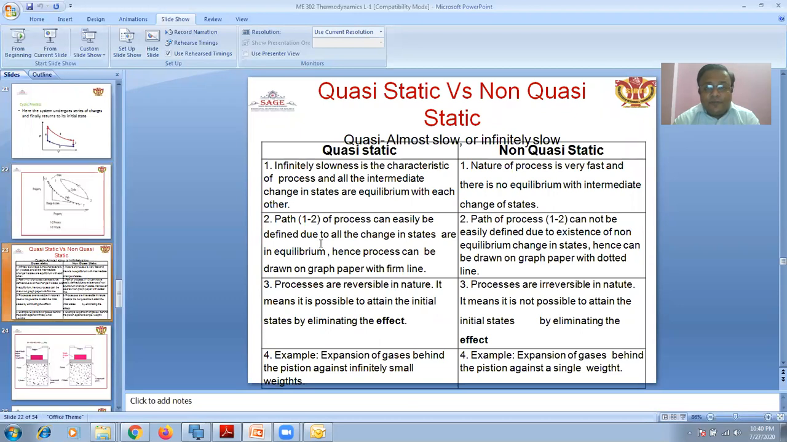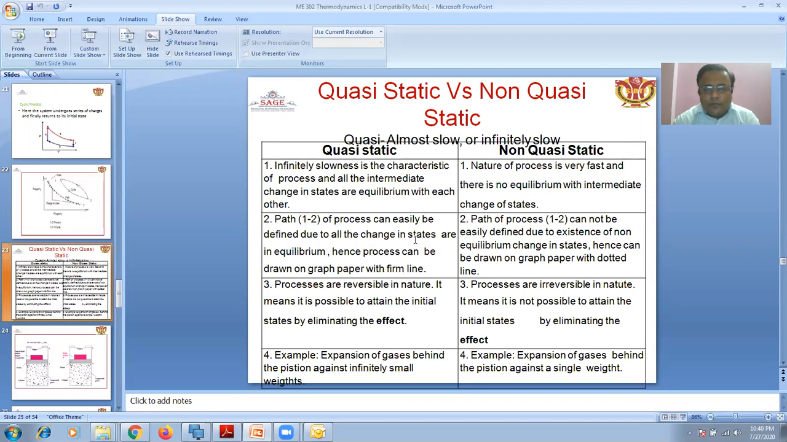What is the difference between quasi-static and non-quasi-static? Quasi-static is a reversible process, where the slowly changing intermediate states are in equilibrium with each other. But where there is no equilibrium among the intermediate changes of state, that is called a non-quasi-static process.